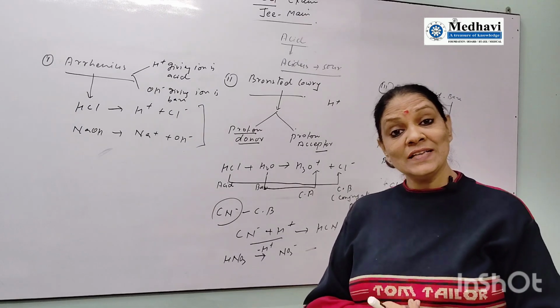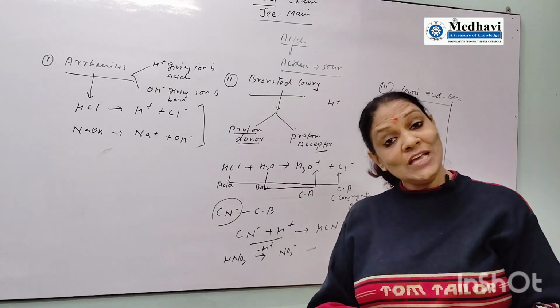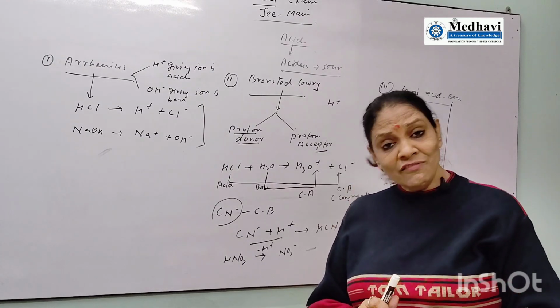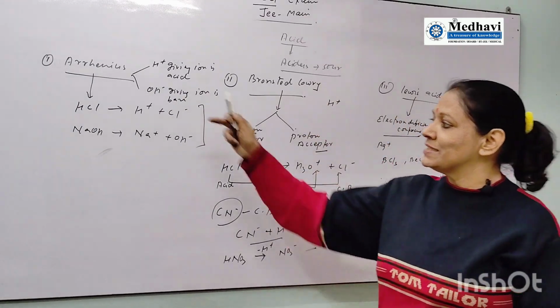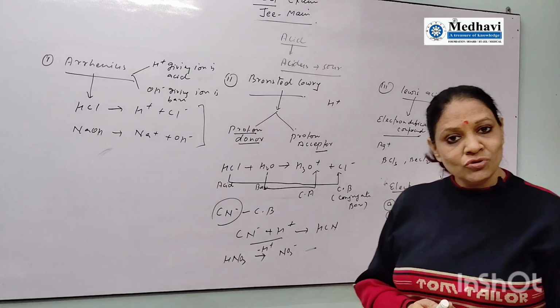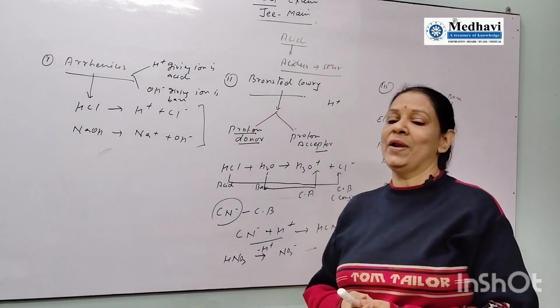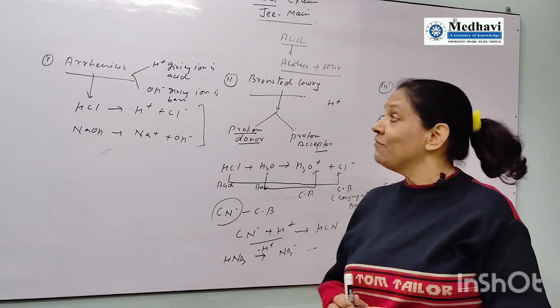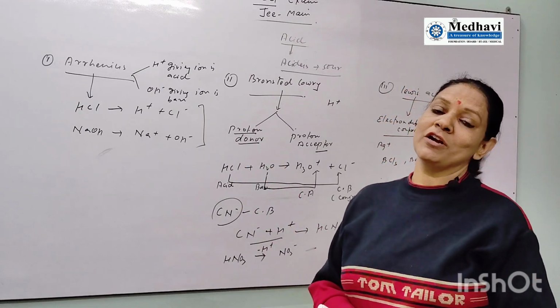Once you have an idea of acids and know what ionization is, only then can you understand the Bronsted concept. This is the Arrhenius concept and this is the Lewis acid. Students who have problems with ionization and dissociation will not understand this chapter.